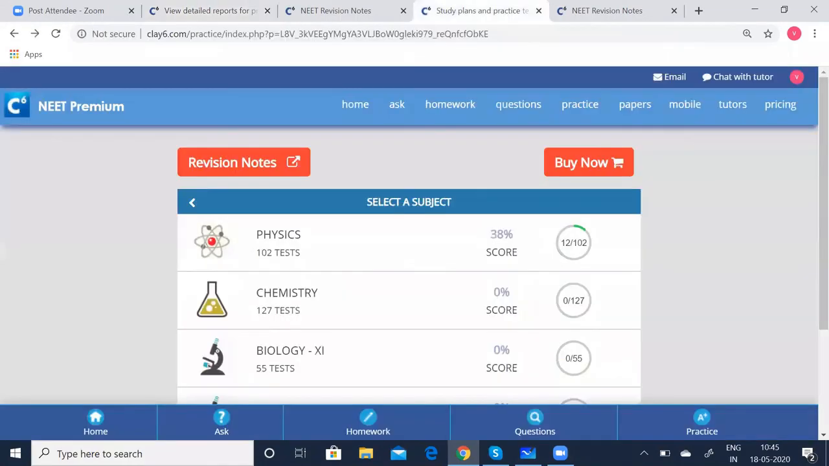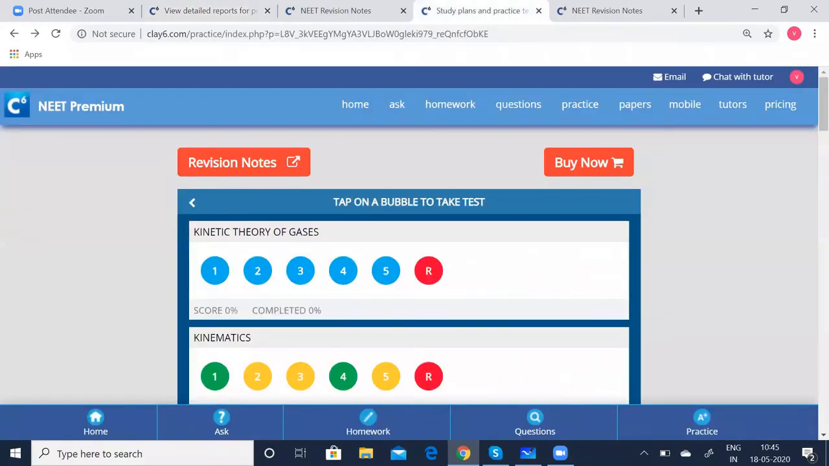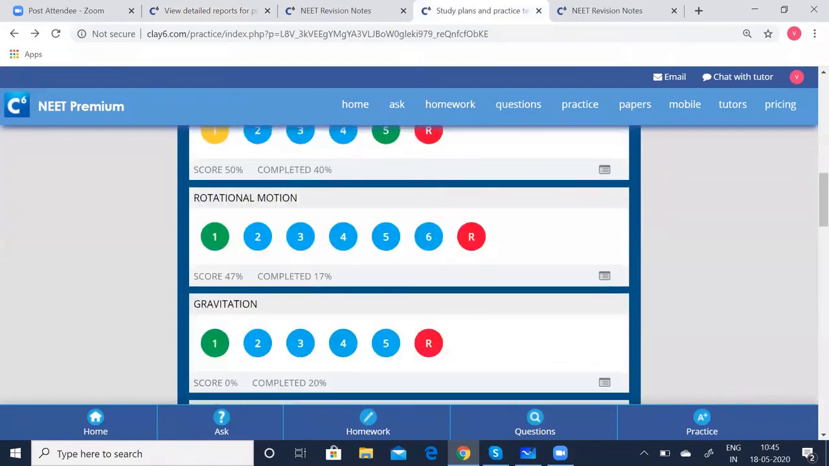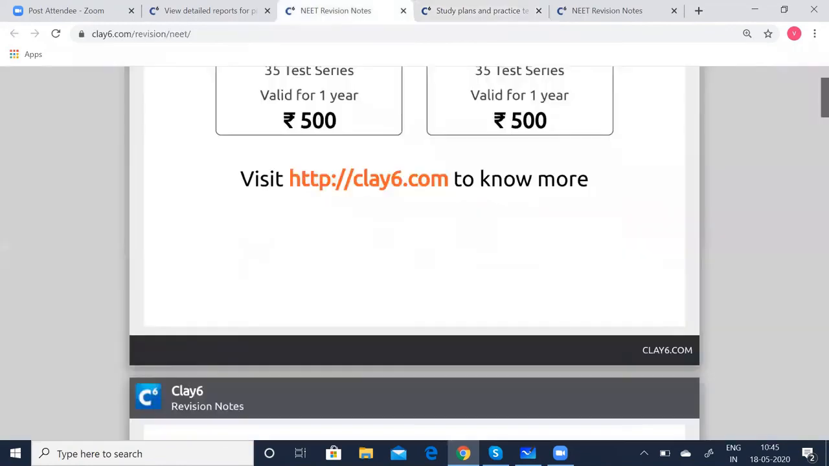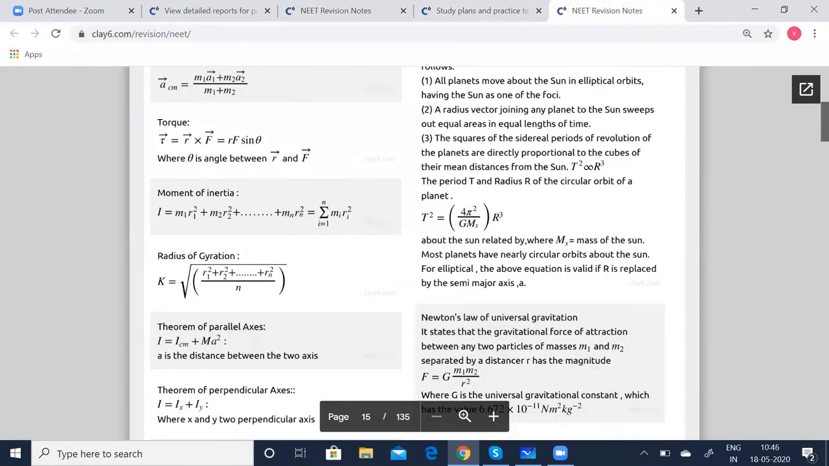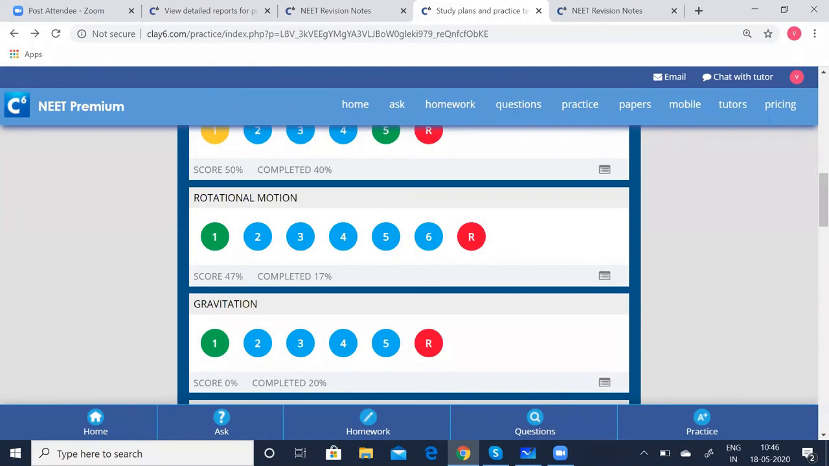We were still in the first test only. Since two of my questions were wrong, I want to get 100%. So I'll go to the NEET revision notes, make myself thorough with all the concepts again, and then take this test again and get 100%. Until I get 100% from this test, I can take it any number of times and then go to the second test. Likewise, you can make use of the tests and the NEET revision notes from Play 6.